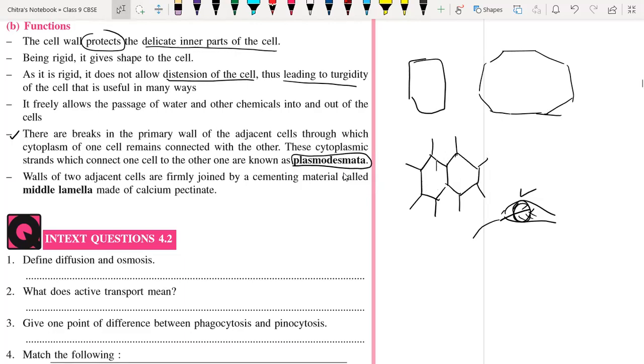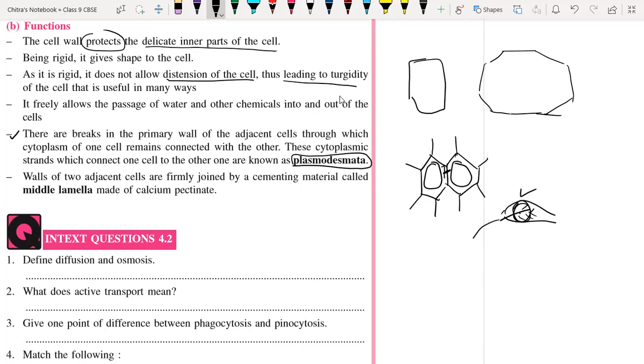Suppose food material has to be transported from leaf to fruit, or maybe from leaf to the root. Then food has to be transported from one cell to another cell. So sometimes, suppose the wall of any cell breaks down, suppose this is the cell wall.